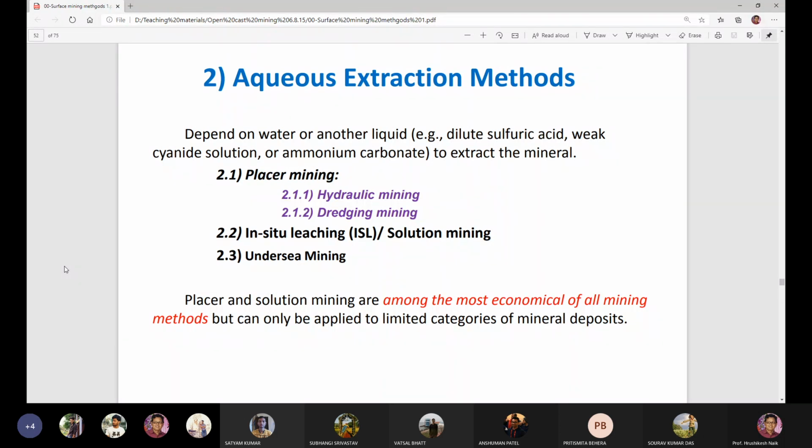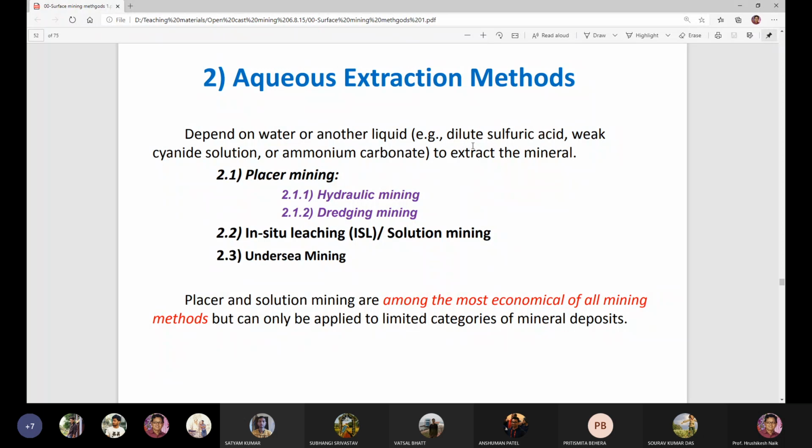By using the water force, you are going to extract the minerals, which is called your aqueous extraction method. So the aqueous extraction method depends on water, or instead of water, you can also use another liquid. It is called aqueous because it may be water or it may be another liquid. That is why it is called aqueous extraction method. So you can use the water or another liquid.